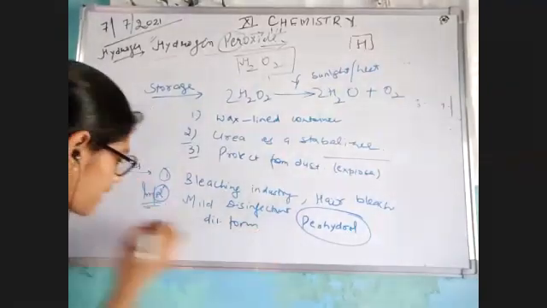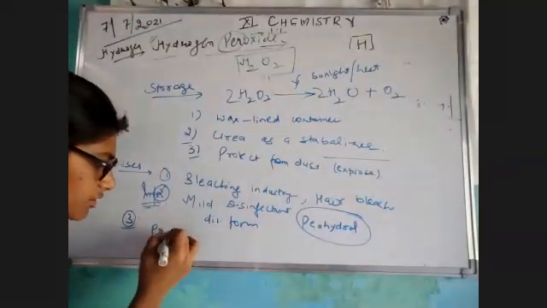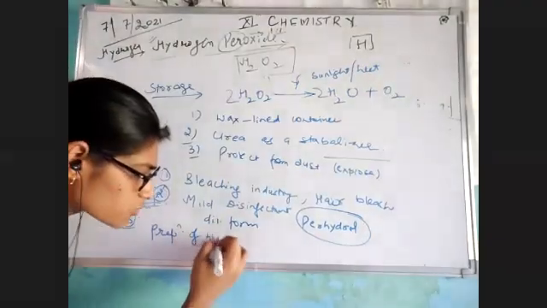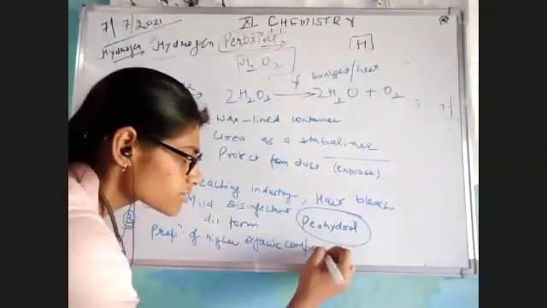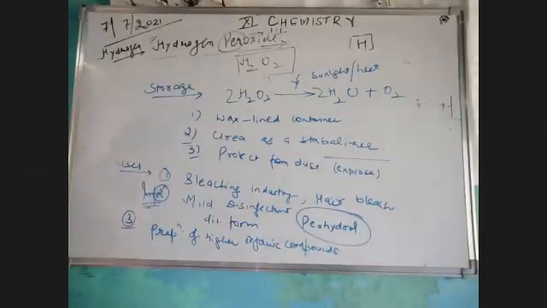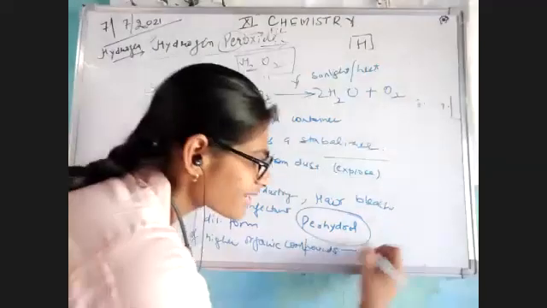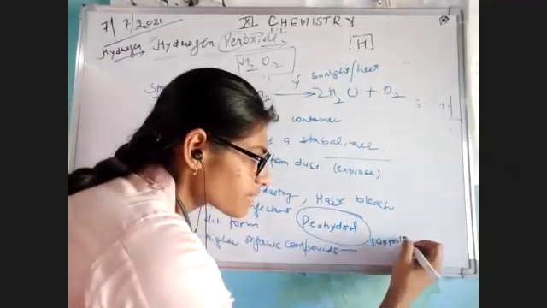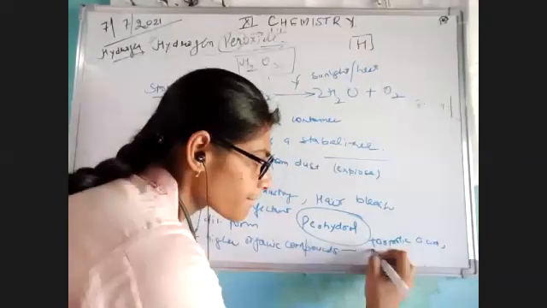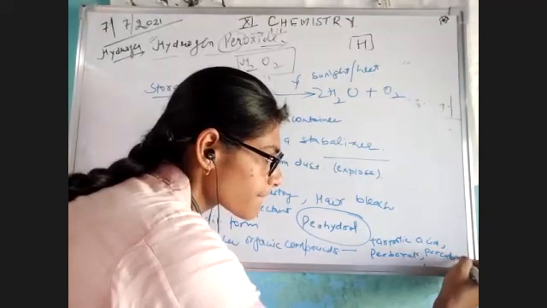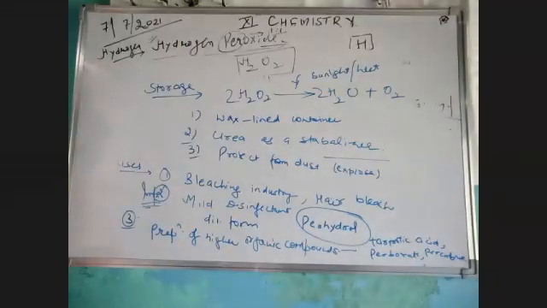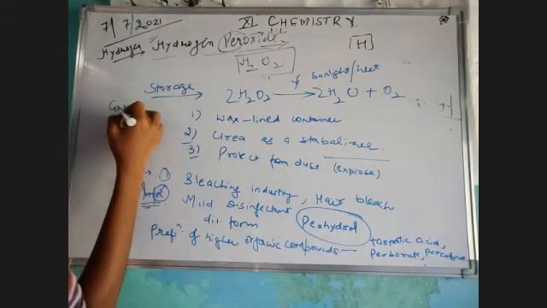Okay. Last but not the least, it can be used for the preparation of higher organic compounds, which we do not need to study. Higher organic compounds are sodium perborate, sodium percarbonate, tartaric acid, oxalic acid, and many more. Okay. And last, I have told you just before beginning the class, nowadays it is used in green chemistry.